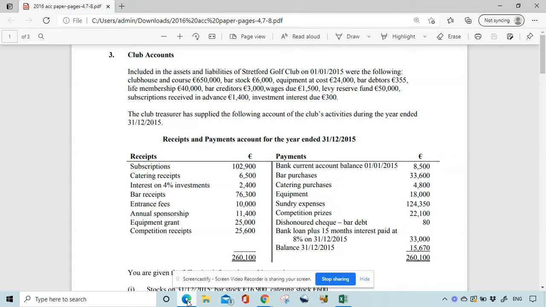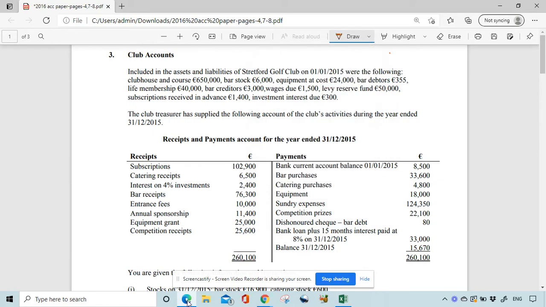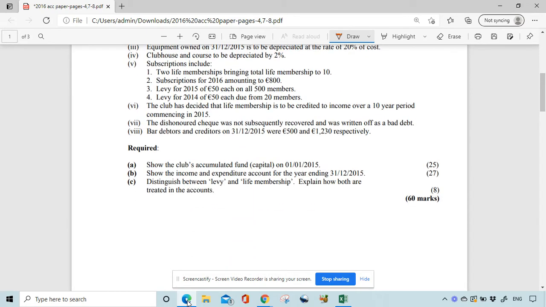Right, lads, I'm going to go through the club account for 2016, so we'll just get straight into it. I'm going to start with looking at what we asked for. This is a 60 mark question, so it's Stretford Golf Club. It's a 60 marker, go down to the end.